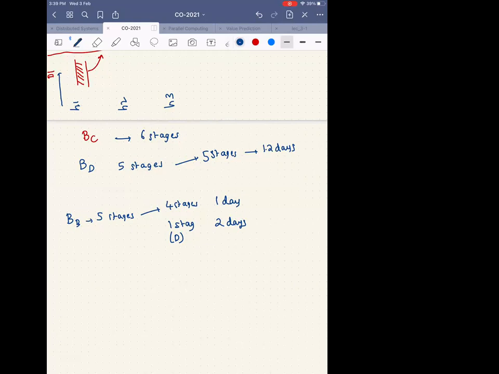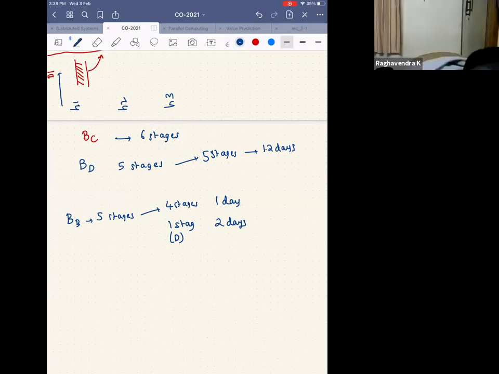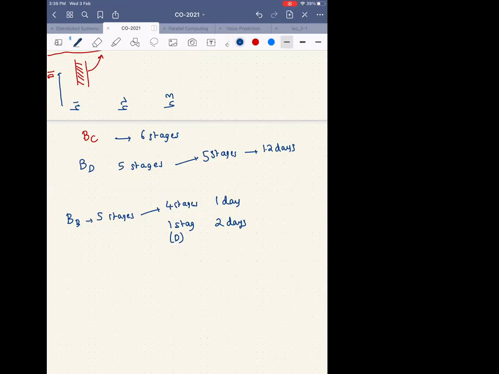I'm better on my mobile network. I have turned off the video, but the screen sharing is on. Is it audible now? Yes, sir, it's better.